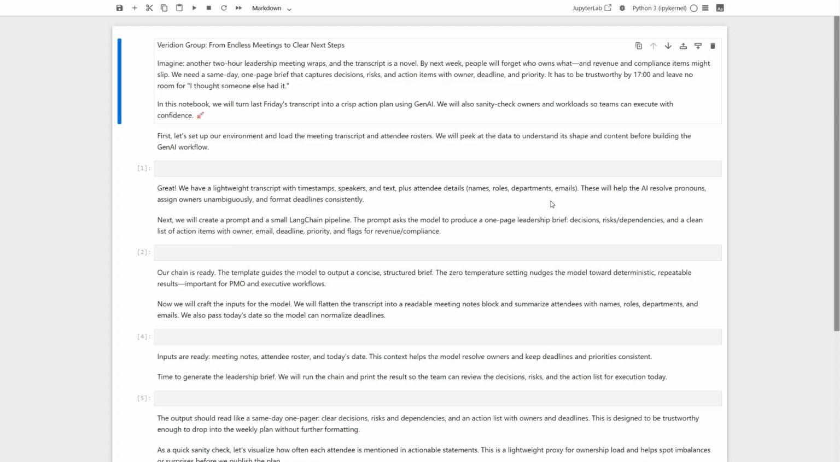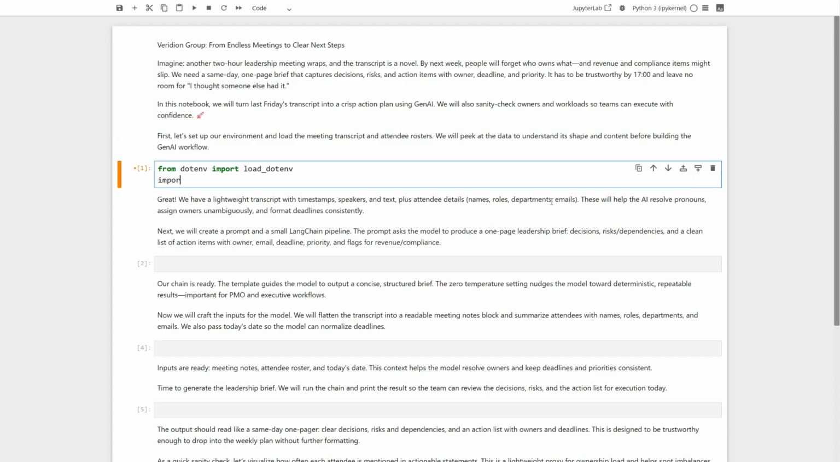First, we'll set up our environment and load two things: the meeting transcript and the attendee roster. The transcript gives us who said what and when. The roster gives us names, roles, departments, and emails. We'll take a quick peek to confirm the shape of the data. This helps us design a good prompt and avoid surprises later.